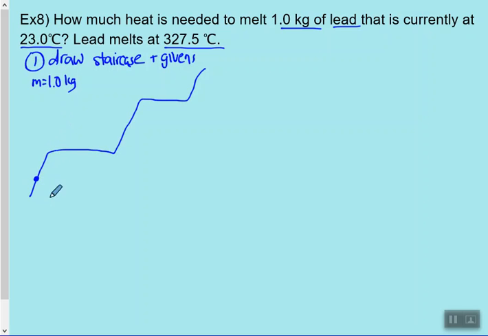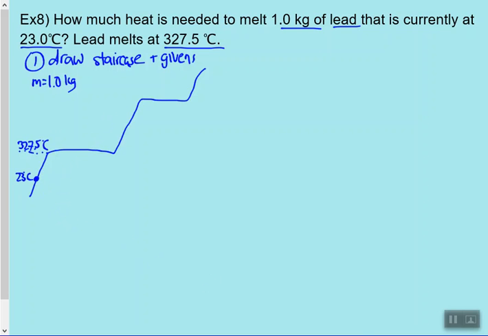So we're just going to put a mark here. Here's our solid lead at 23 degrees Celsius. So remember, solid, liquid, gas. Now lead melts at 327.5 degrees Celsius, so this point right here is 327.5. And we want to melt this lead.